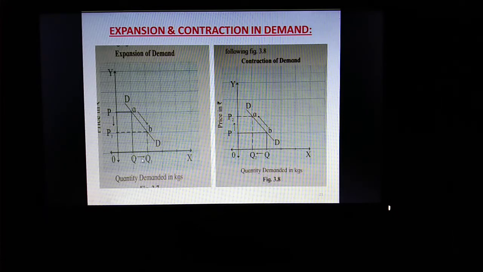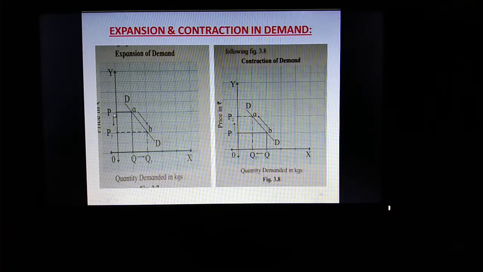Here you can see the rightward pointing arrow, which means expansion in demand. Due to fall in price from OP to OP1, demand has expanded from OQ to OQ1. It is called as expansion of demand.